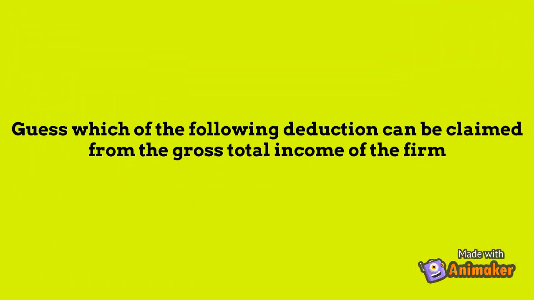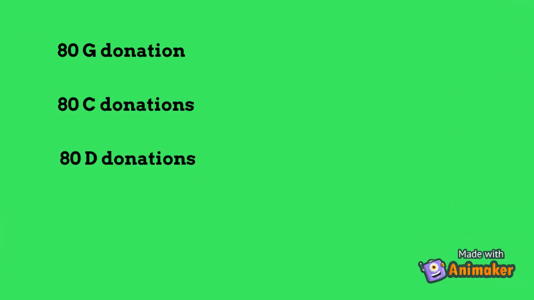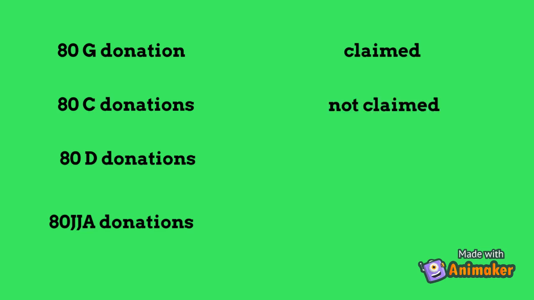Guess which of the following deductions can be claimed from the gross total income of the firm. 80G, 80GGC, 80ID, 80JJA. 80G can be claimed, 80GGC cannot be claimed, 80ID cannot be claimed, 80JJA can be claimed.